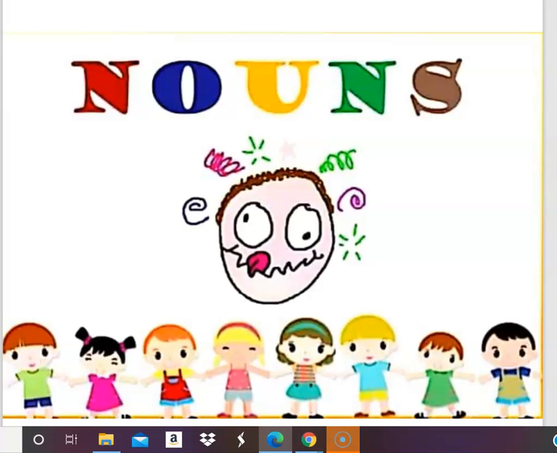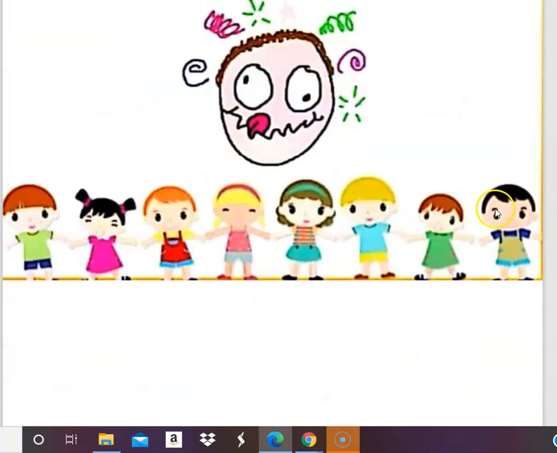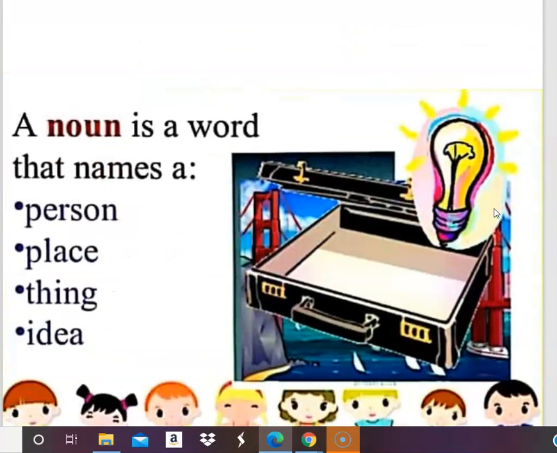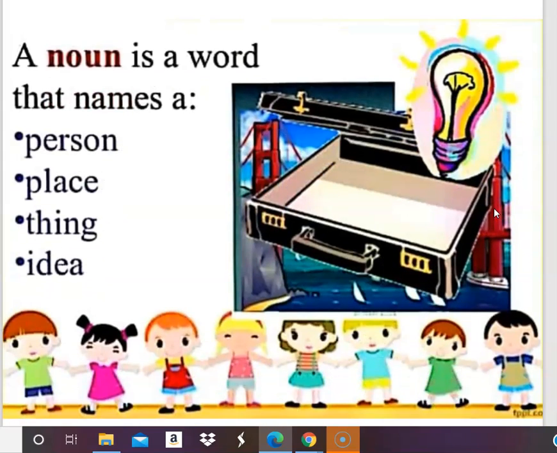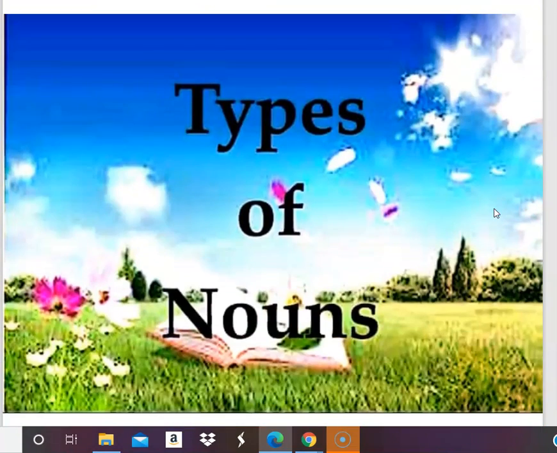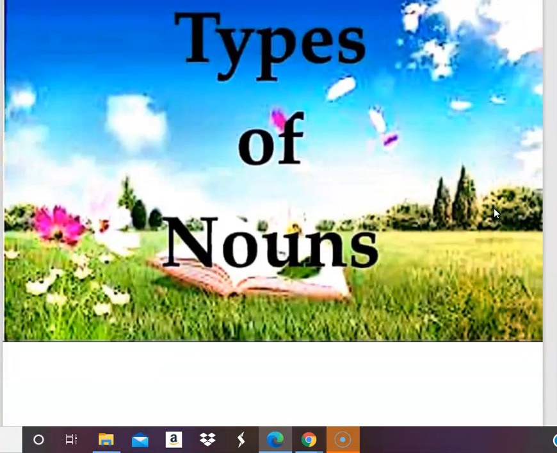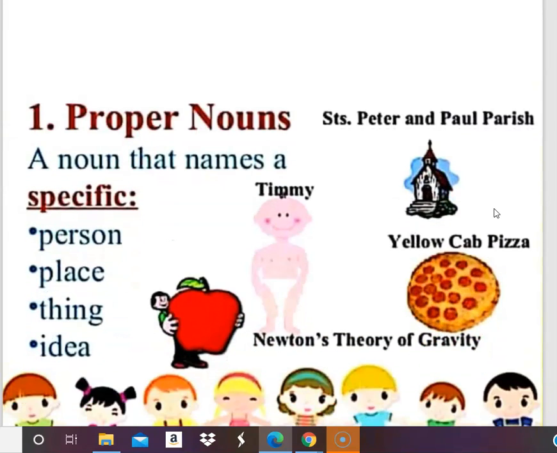Nouns. Okay, who can tell me what is the meaning of noun? A noun is a word that names a person, place, thing, or idea. Any naming word is called a noun. Okay, now let us know what are the types of noun. So there are proper nouns and common nouns.